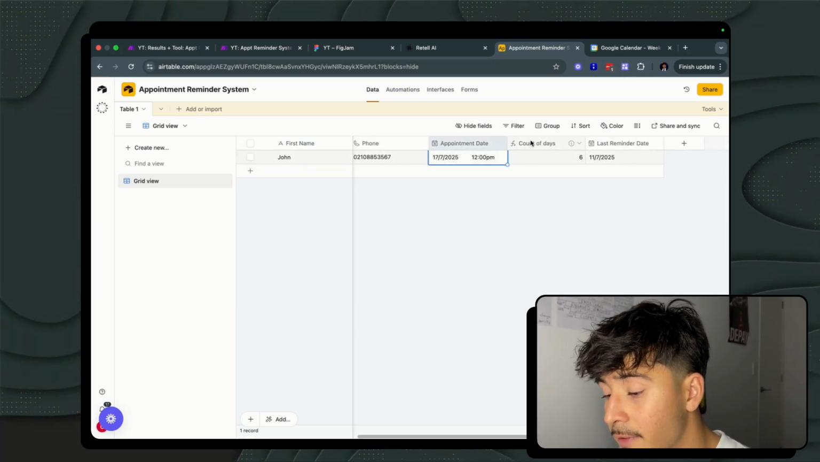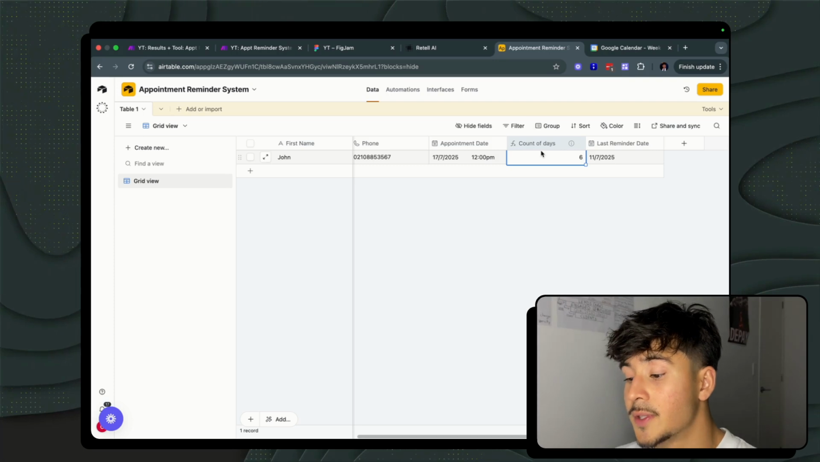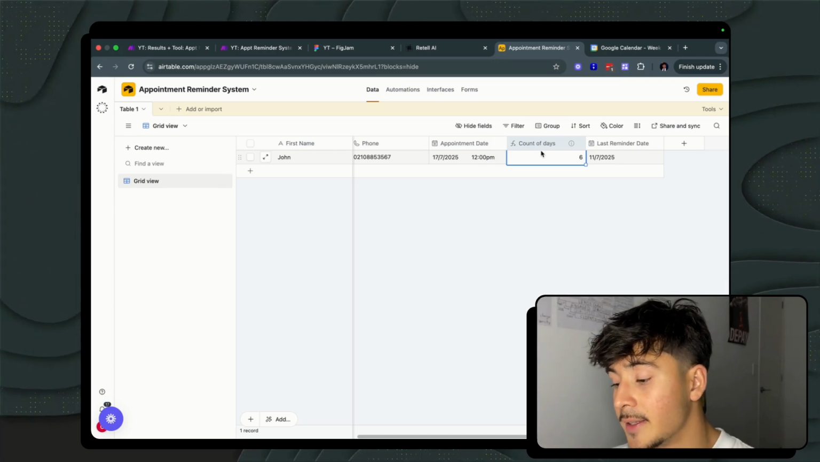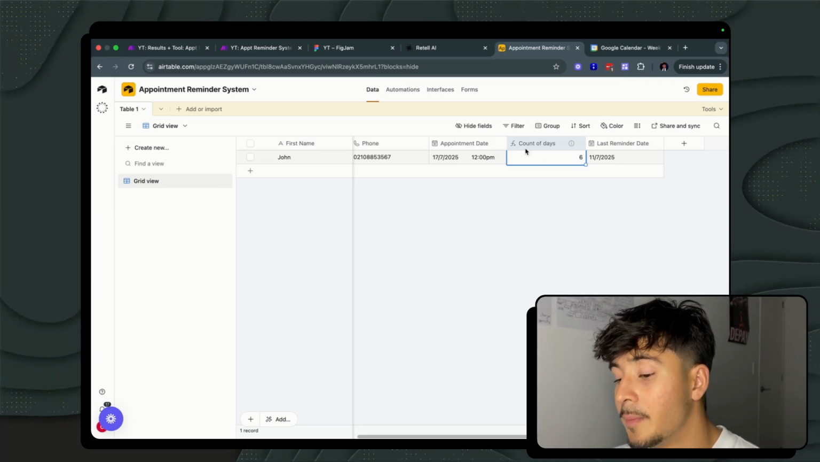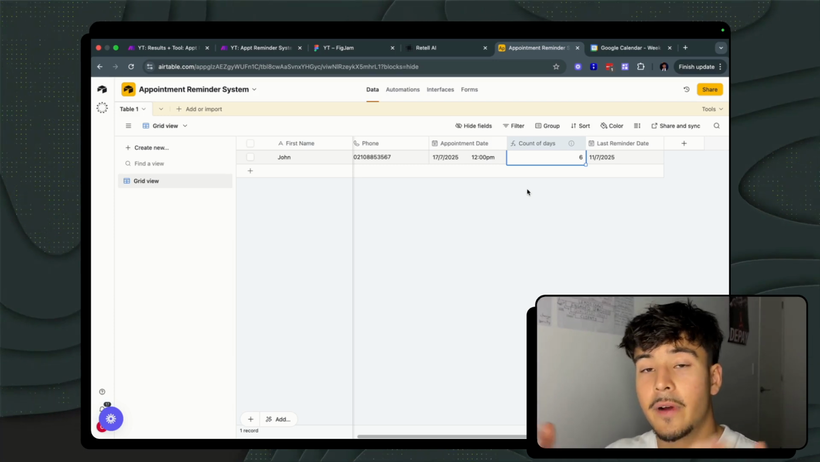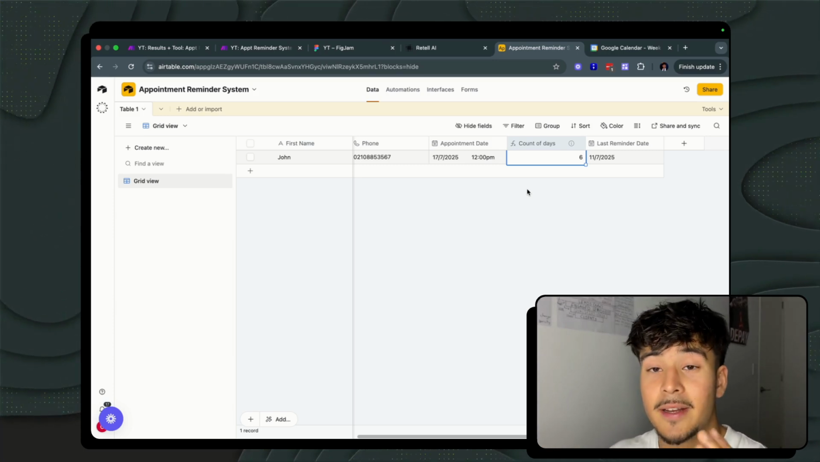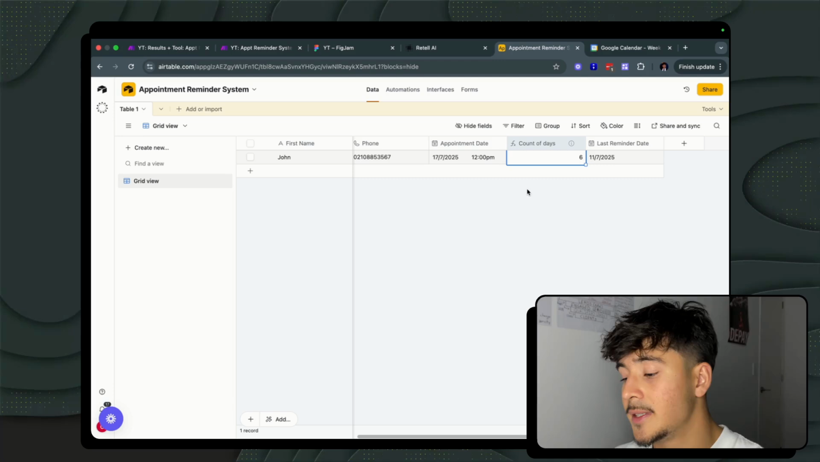Now this here is a formula field that counts towards the appointment date from the current date. This way we can pull in the scheduled data and see how far away it is from the actual appointment, and then depending on when we want to remind them, we can take certain actions.